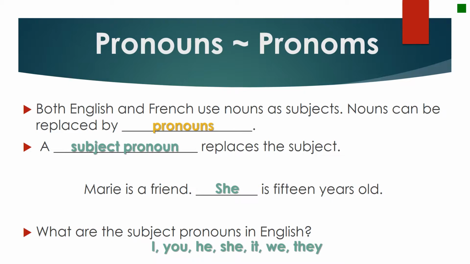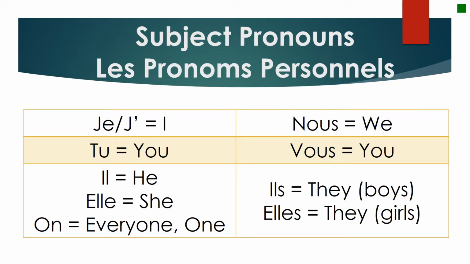So now we're going to go over those pronouns in French. So here are the subject pronouns in French. The first one is je, which is I in English. It could also be j'. We're going to go over that in a minute. Tu is you. Il, he. Elle, she. On, everyone, one. Nous is we. Vous is you again. Ils is they as boys. And elles is they as girls.